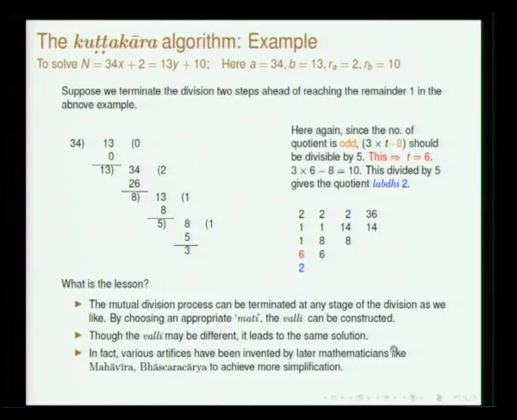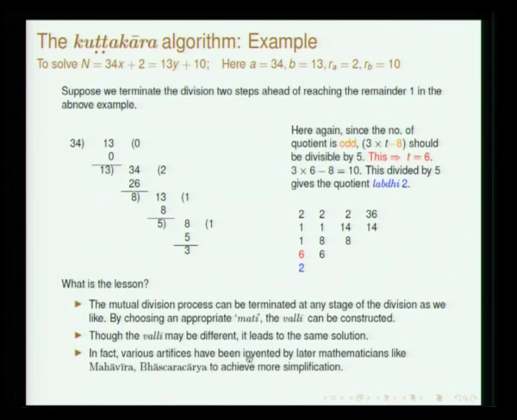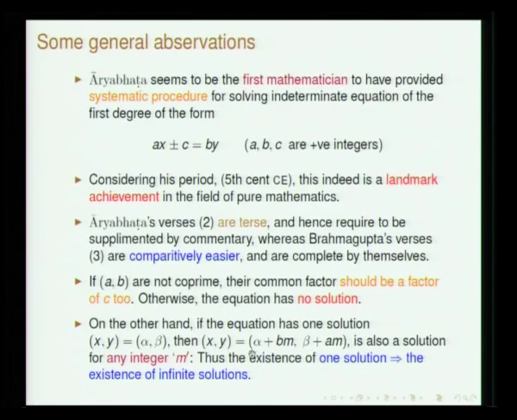Okay. And as I was mentioning, the algorithm has been described by later people, so Mahavira, Bhaskara and so on, and the basic thing which has been given by Aryabhata has been slightly modified by later people, and various artifices have been invented by the later mathematicians, which will be discussed in other lectures. So, with this, with only one more observation, I just proceed further.